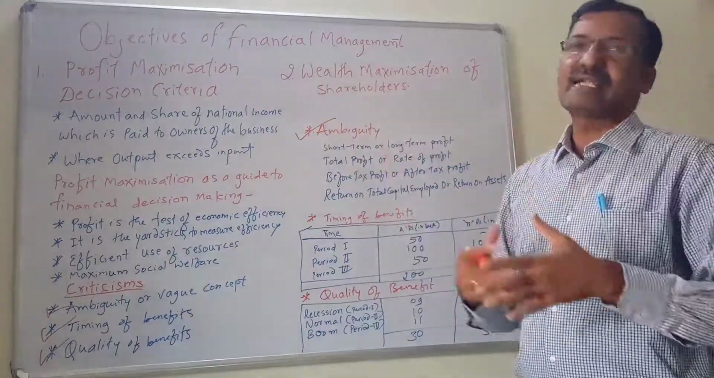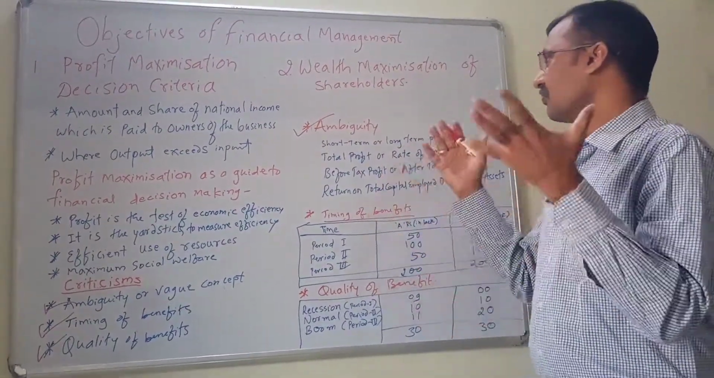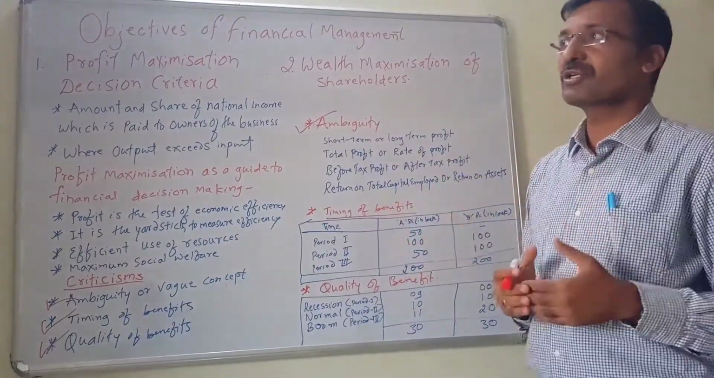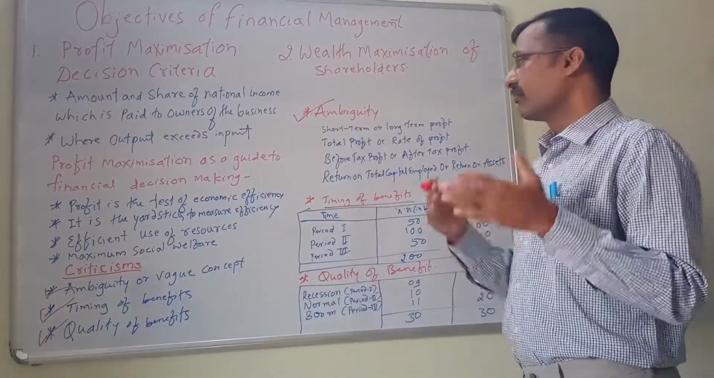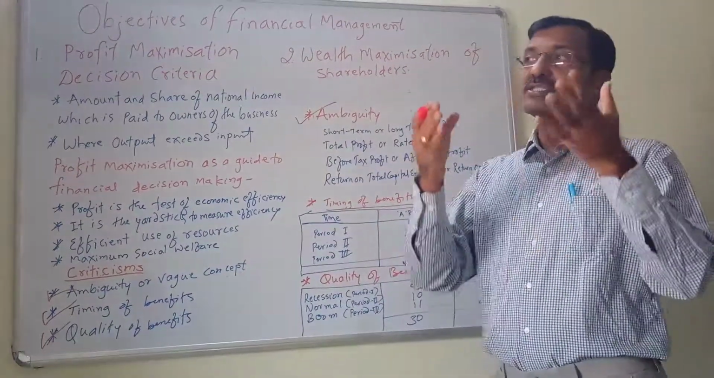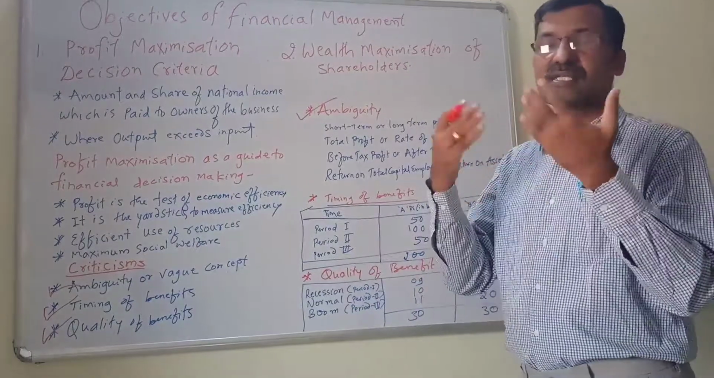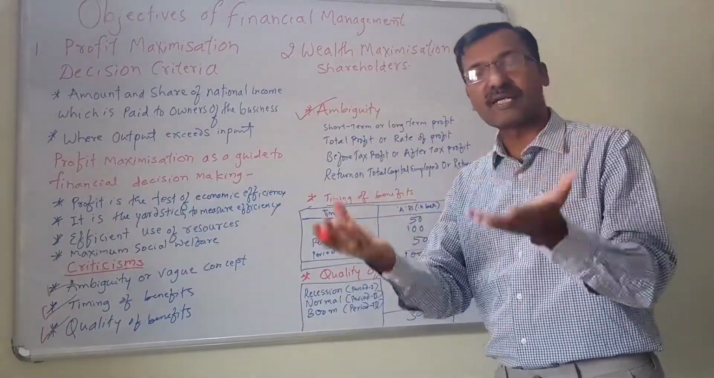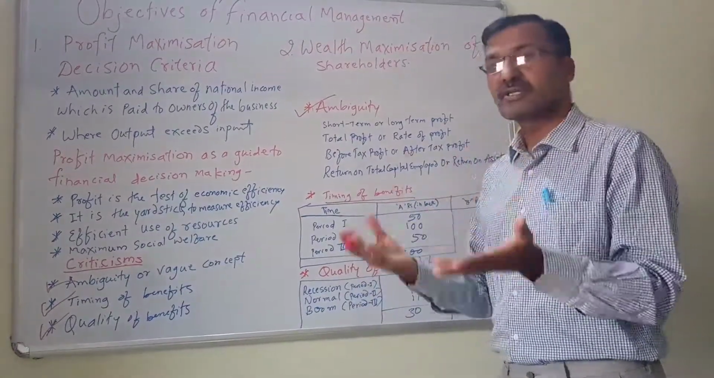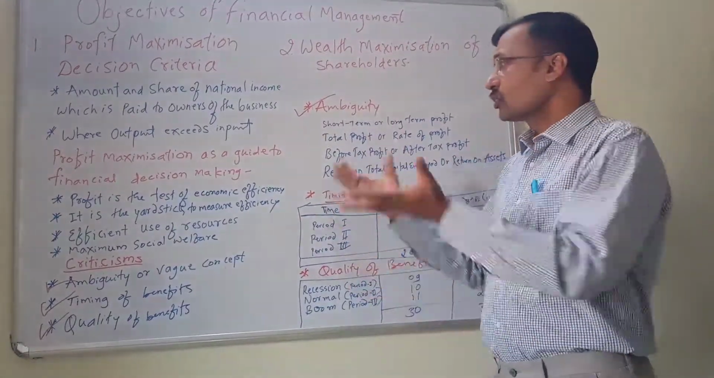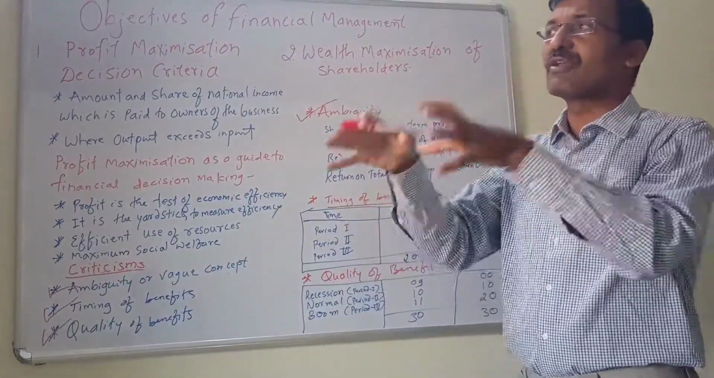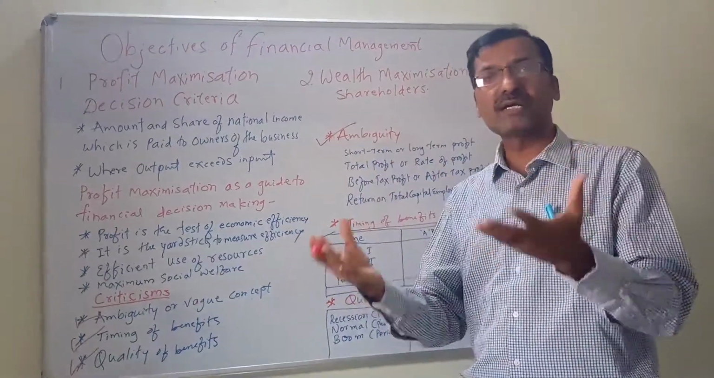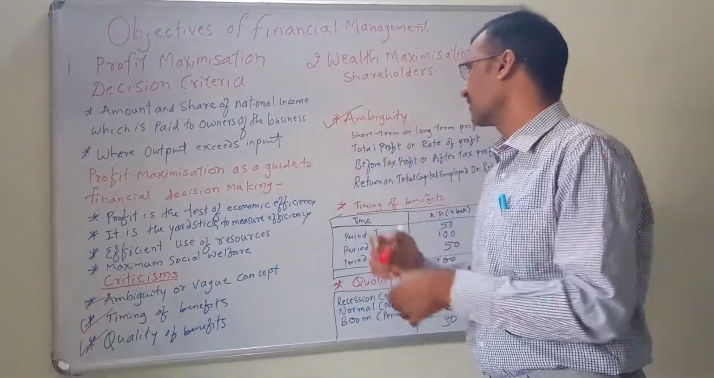So we cannot say definitely what is profit. When we are considering profit, we are not sure whether the profit is short-term profit or long-term profit, whether it is a total profit or the rate of profit, whether it is before tax profit or after tax profit, whether it is return on capital employed or return on total assets. So the term profit itself is vague or ambiguous. Therefore, whatever results we are measuring are not giving accurate results.